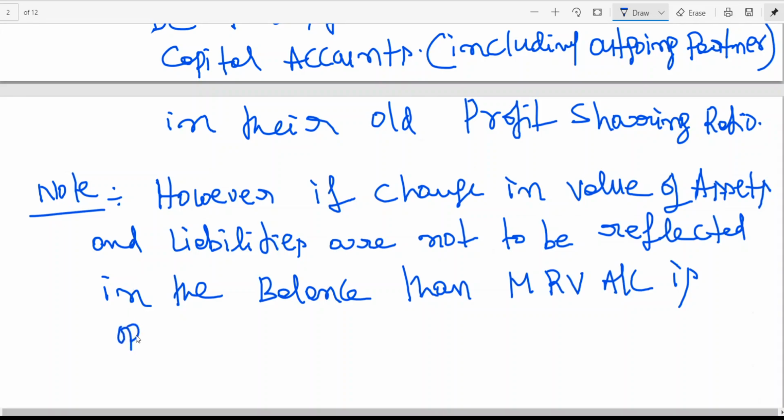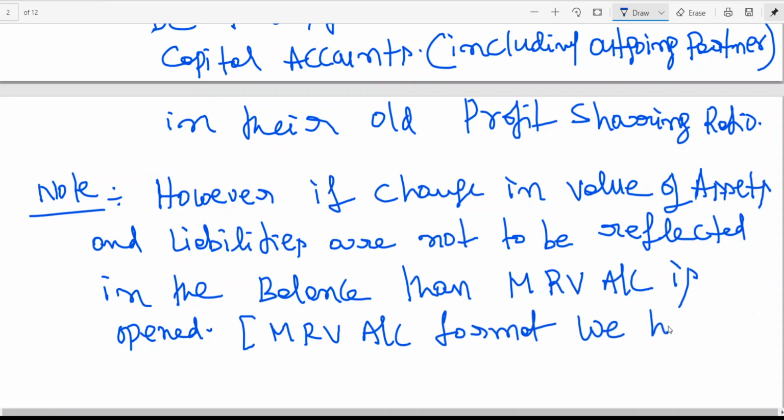I think how to open memorandum revaluation account we had already discussed. Okay, this is the second adjustment. So it is memorandum revaluation account, format we have learned in admission.